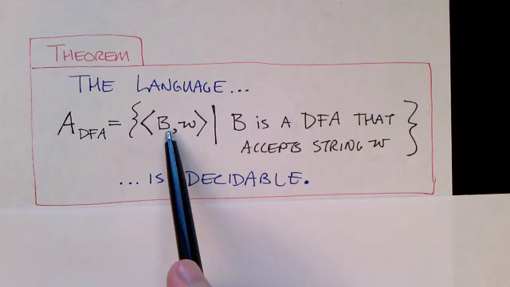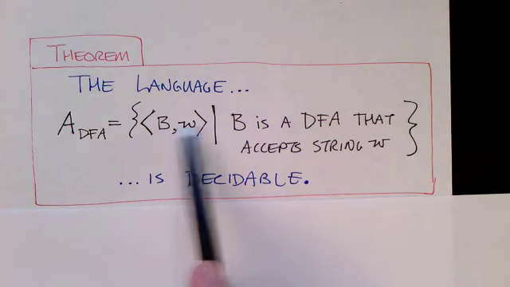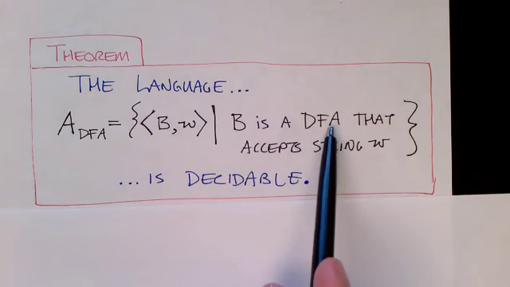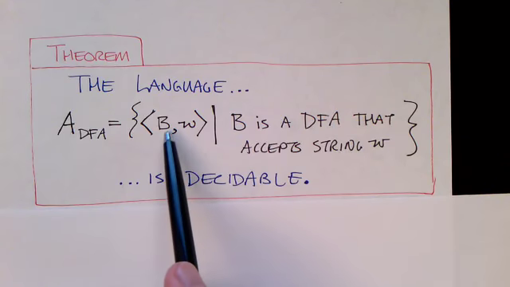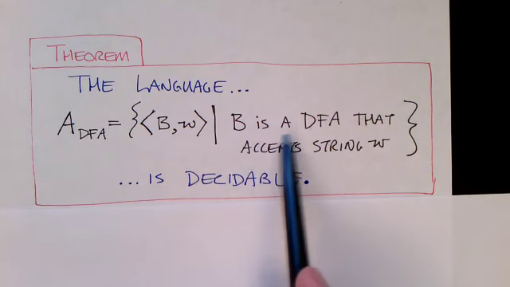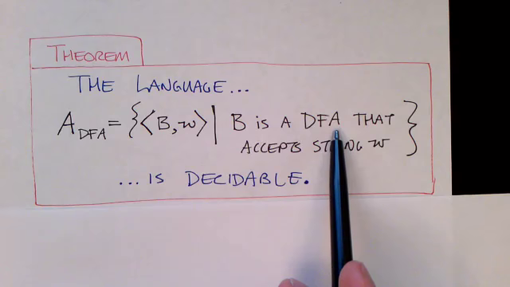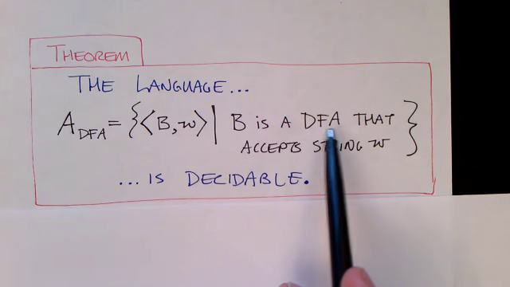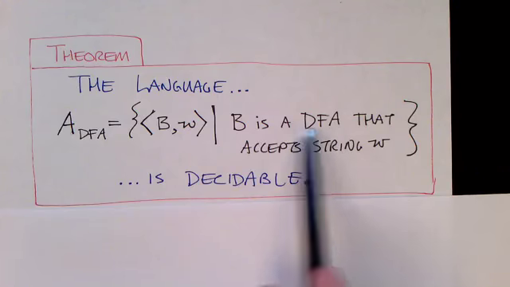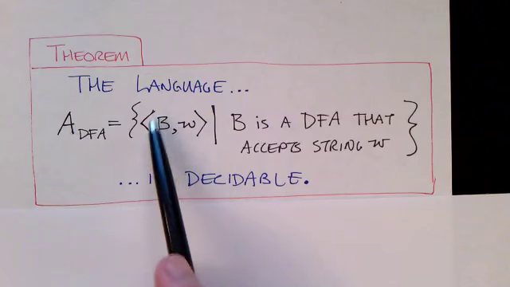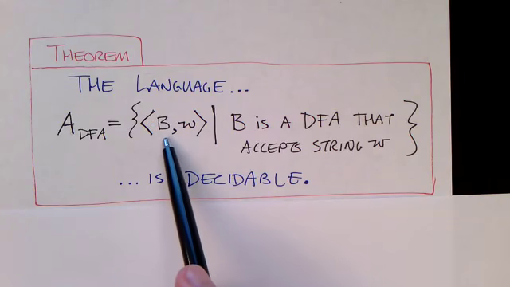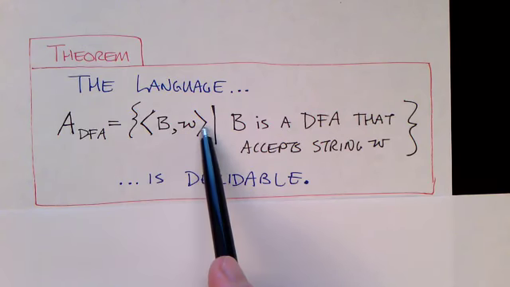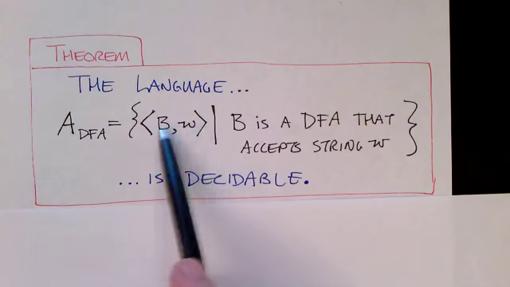But encoding a deterministic finite state automaton into a string is a question of design, and we have to specify exactly how we're going to encode it into a string. Somehow, we have to list what a deterministic finite state automaton is. Well, we talked about that. It's a quintuple with states, an initial starting state, a transition function, some final states, and an alphabet. And we can encode all of those things somehow into characters or symbols or even bits. So we can encode an instance of the problem into a string.